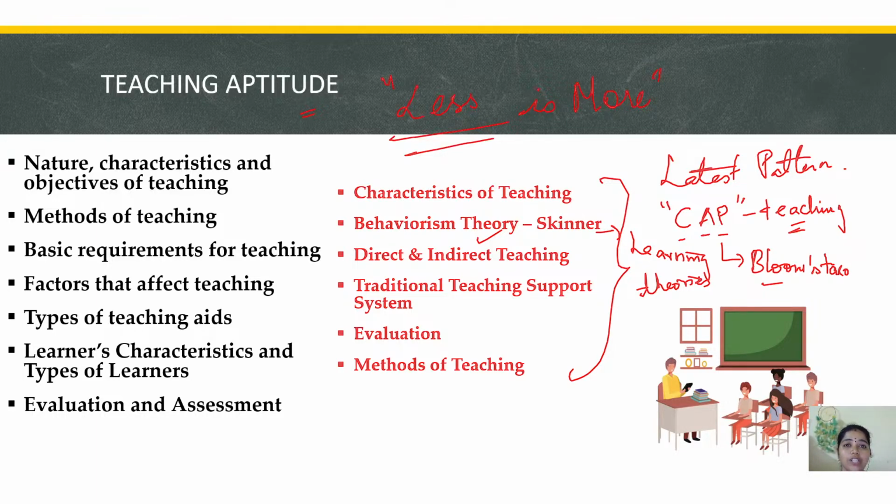So we have to concentrate on the learning theories, with the philosopher's name and what they proposed, and then see direct teaching, indirect teaching, and traditional teaching support, what they did in the traditional method like chalk and talk, and online teaching methods. So traditional teaching versus modern day teaching. Modern day teaching, that we have to concentrate on. So we have to go with some examples of modern day teaching.